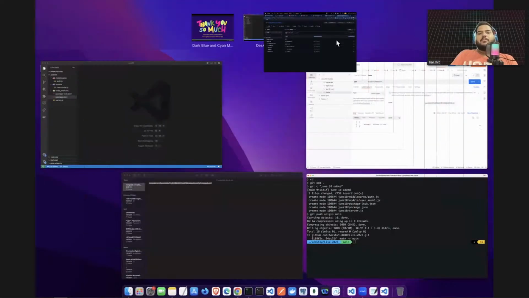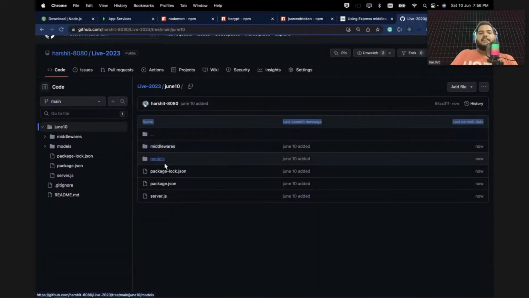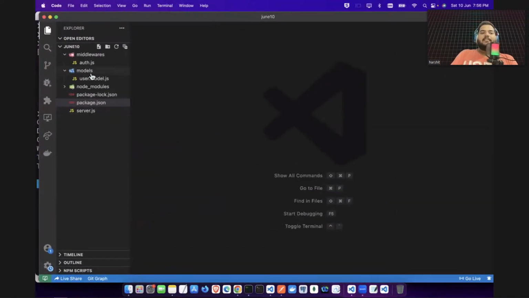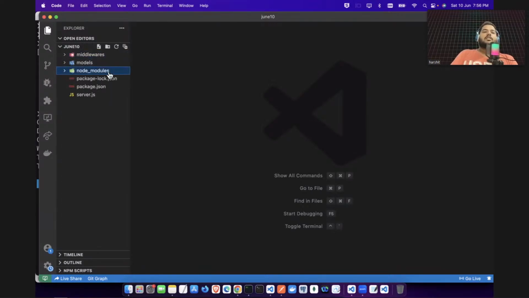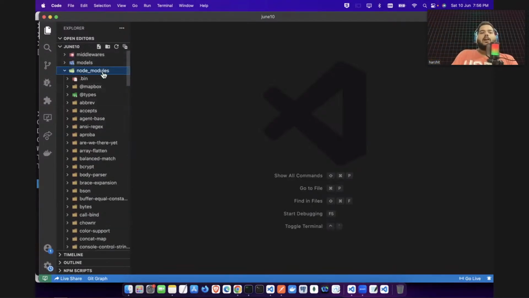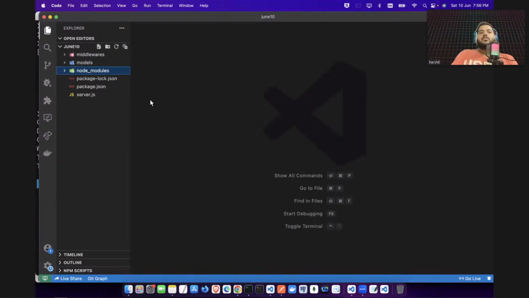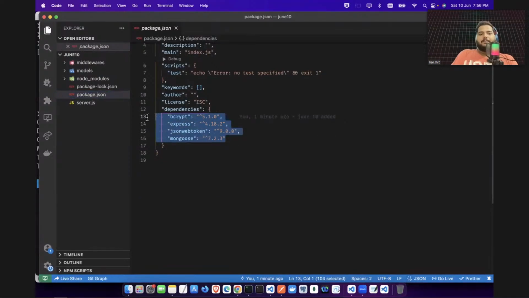Why am I saying npm i? Because here you guys can see middleware is there, model is there, log.json is there, package.json, server.js is there, but there is nothing called node modules. So node modules will not be there because I have set it in the git ignore file. This is a very long folder. So how to get these node modules? When you run just npm i, all dependencies will be downloaded. So these are the dependencies which we have used: Bcrypt, Express, JSON Web Token and Mongoose, so that you can install with npm i and you will get all the details.